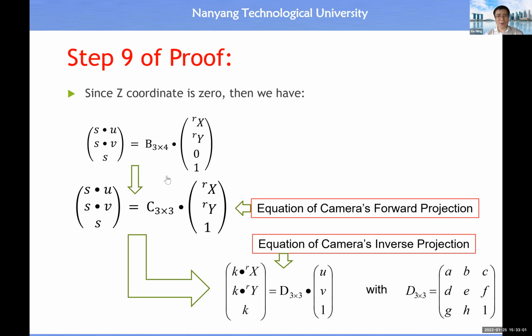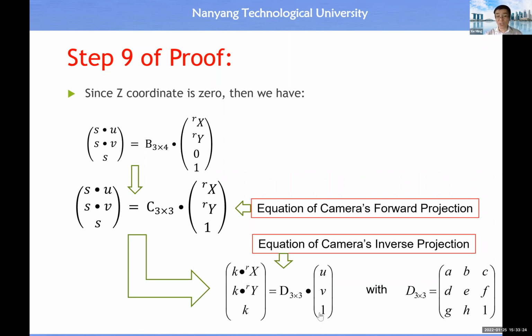This one we call the camera's forward projection. Forward projection means if you know the XY coordinate of the object point, then how to determine the image point. You use this equation. Now our situation for the measurement is reversed, because we know the image and want to measure XY. So we will use inverse projection.